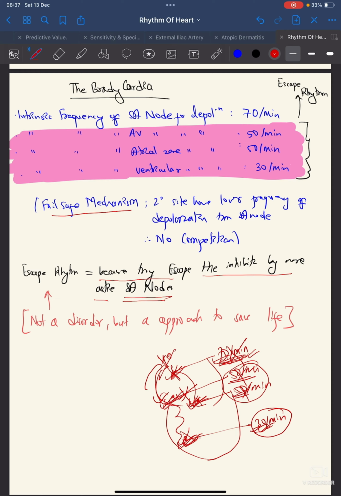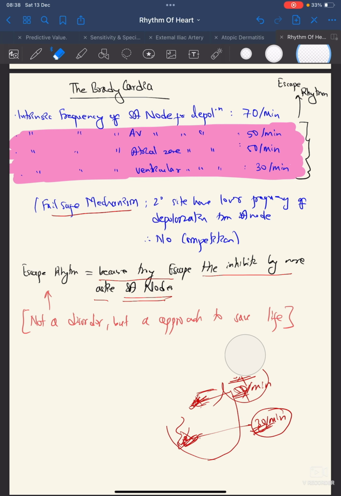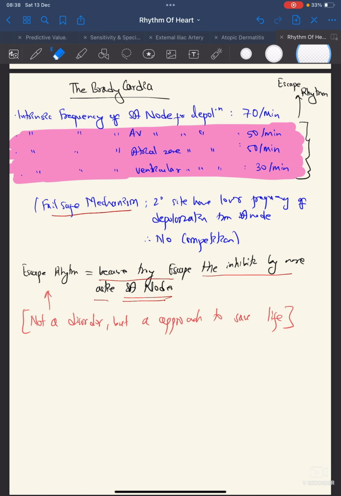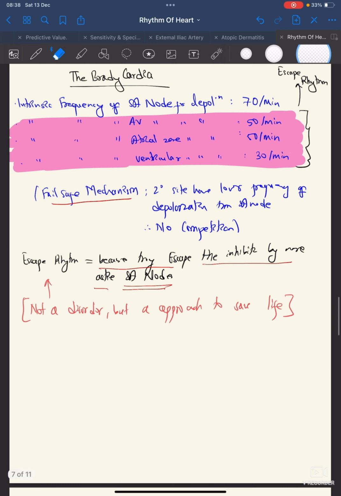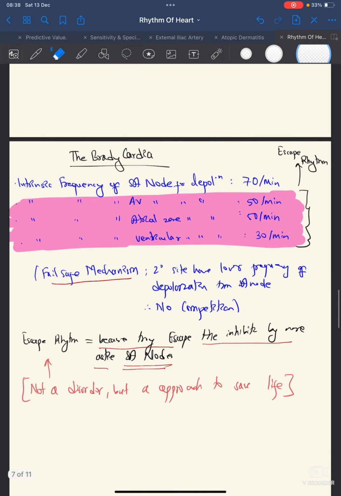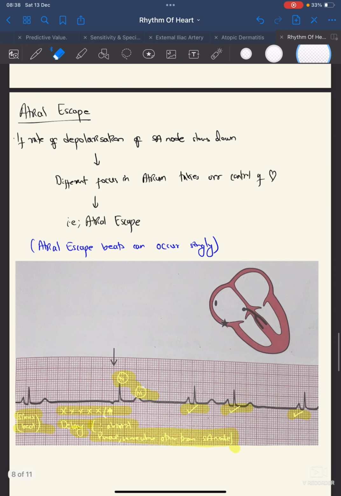This is more active because it produces 70 beats per minute. So when they escape the inhibitory action by the more active node, that will be known as escape rhythm. This is not a decider but a mechanism to save a life. So more than understanding it as an escape disorder, we can know that this is for the saving of life.